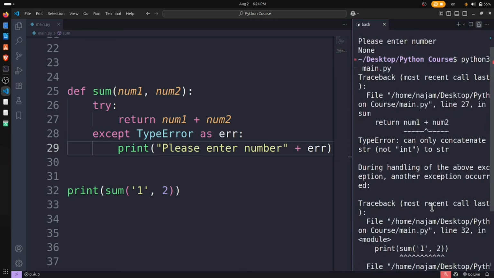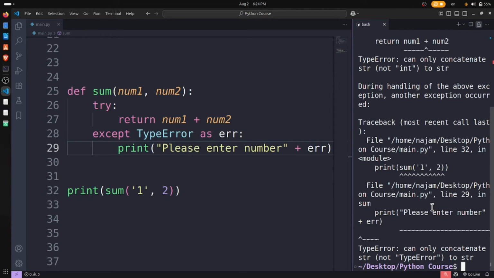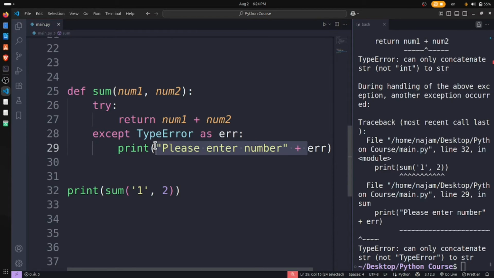Many things are mentioned here, but not exactly the thing which we want. Now let's see what happens here. Instead of everything, I just want to have this error.